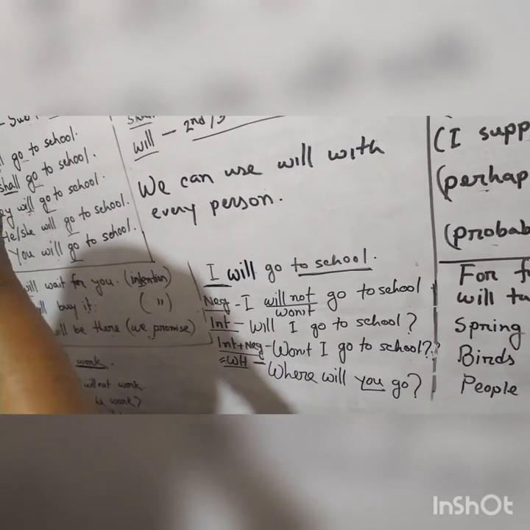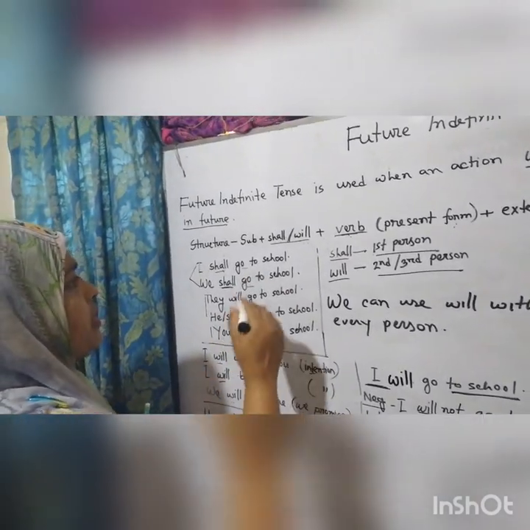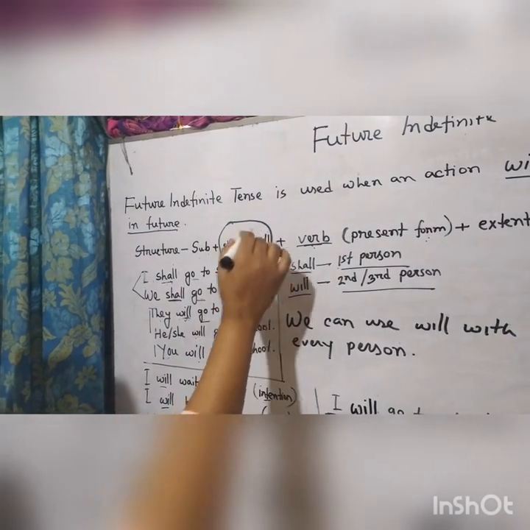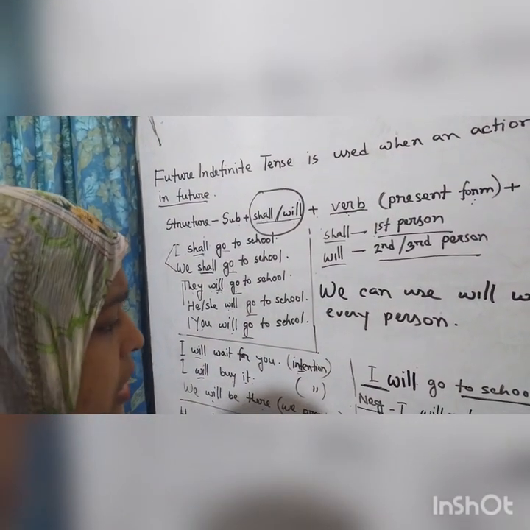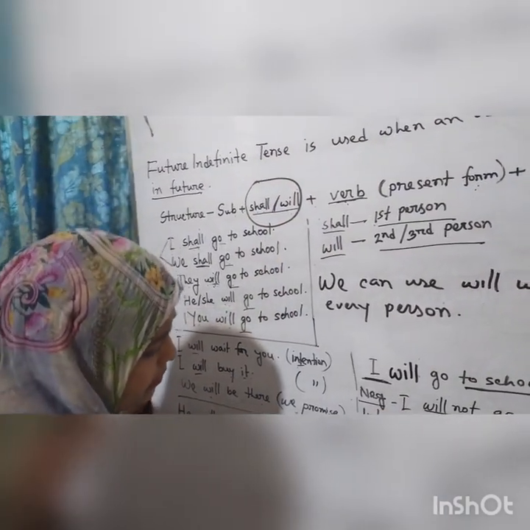And one thing I forgot to tell you about shall or will. These two are very powerful. We can use will in a conditional sentence also. Conditional means that there is some condition. I am writing the sentence.